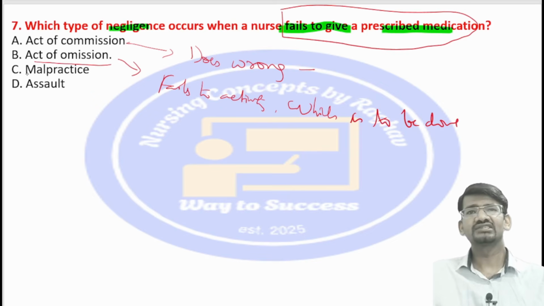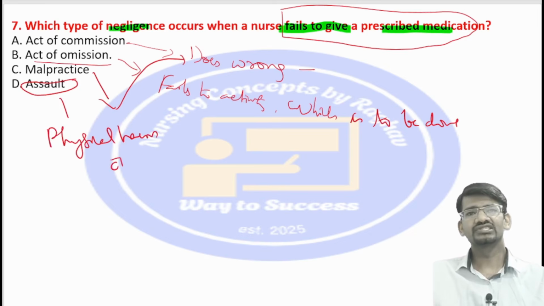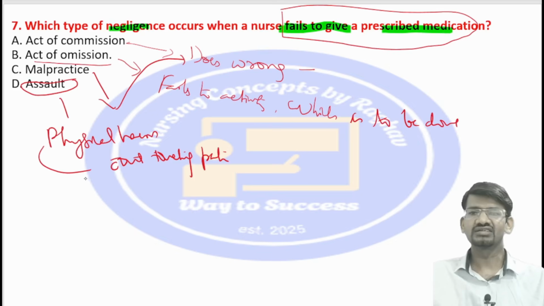And malpractice is something like doing the wrong thing. It is similar to commission. Then assault is a kind of tort, where we do physical harm without touching the patient. Say, for example, forcing the patient to take medication, threatening the patient, or restraining. These kinds of physical harms without touching the patient can be considered an assault.